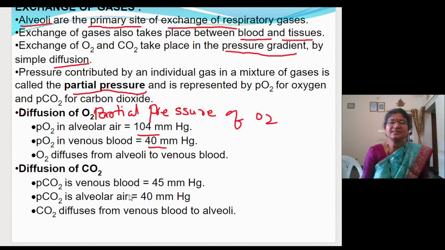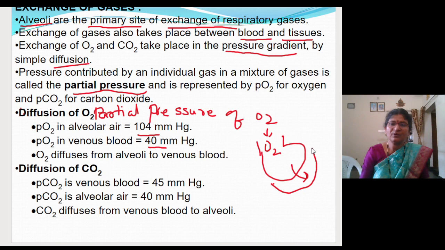What is the primary site of exchange of gases? It is the alveoli. Fine. So in the alveoli you are getting the atmospheric air, and in the atmospheric air oxygen is high. So how will it come out in the blood vessel? That is given here. So here the oxygen partial pressure in the alveoli is 104.